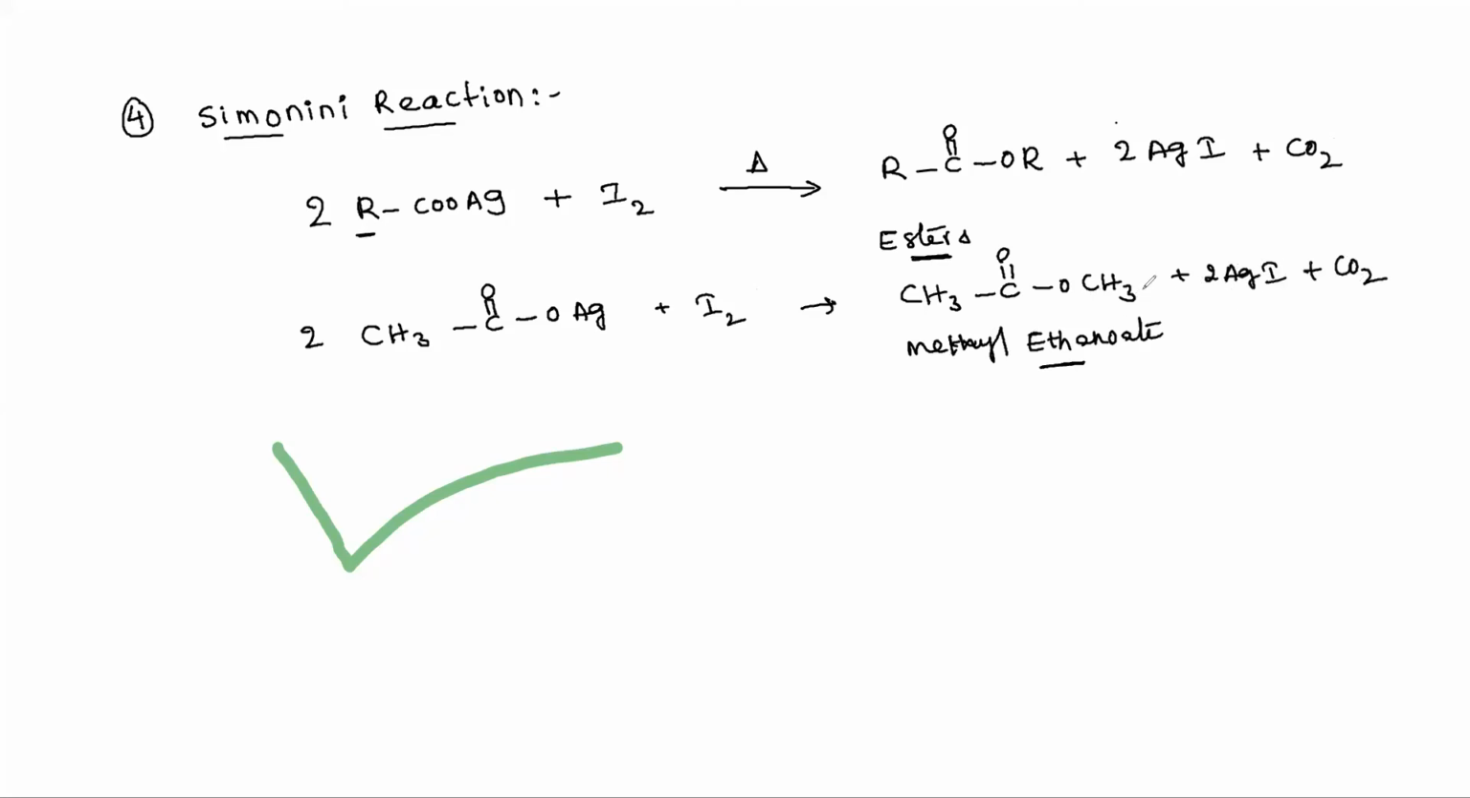Okay, students, this reaction is known as the Simonini reaction. In the Simonini reaction, the main reactants are silver salts of carboxylic acids reacting with iodine. If iodine is used, we get esters as the products. If bromine is used, the products are alkyl bromides. Let's see the next important named reaction.